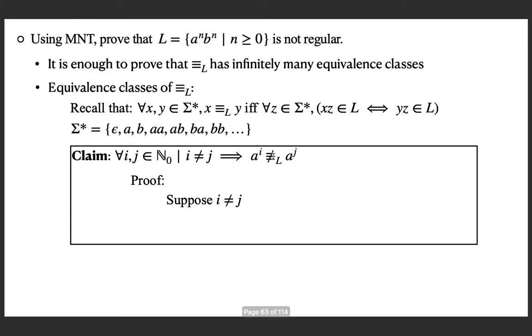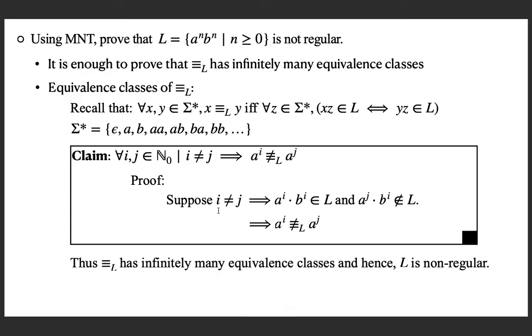Assume that i is not equal to j. Then you take z as b to the power i. When I concatenate b to the power i with a to the power i, the resulting string is of this form and is in the language. But a to the power j, b to the power i is not in the language because i is not equal to j. Hence the proof is done, and I can find infinitely many pairs such that i is not equal to j, and hence there are infinitely many equivalence classes, and hence it is enough to conclude that the language is non-regular. See, in this case, it's easier than using the pumping lemma, I think.